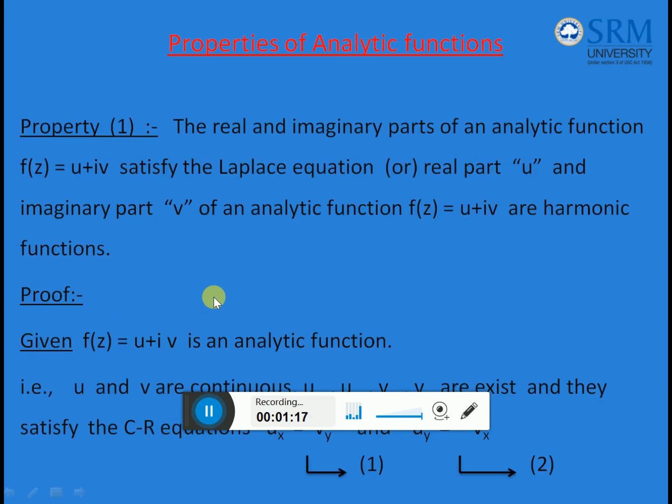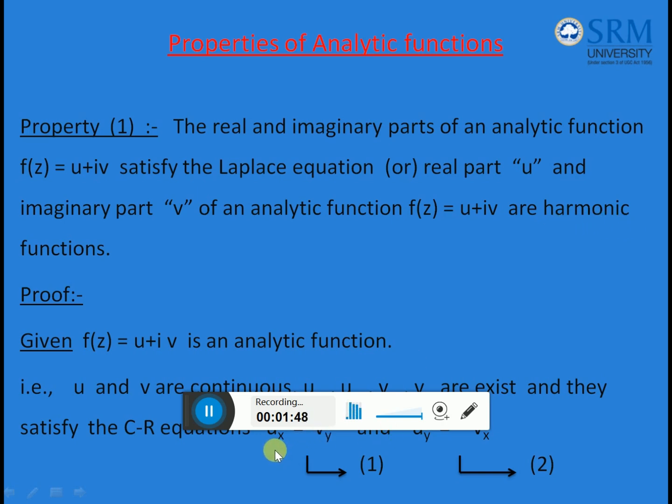Proof: f of z is u plus iv is an analytic function. If it is an analytic function, the first order partial derivatives exist, they are continuous, and they satisfy CR equations. I am taking the first equation as equation 1, and the second one as equation number 2. Next, we are going to prove that u is harmonic. If you want to prove u is harmonic, I have to prove it satisfies Laplace equation.